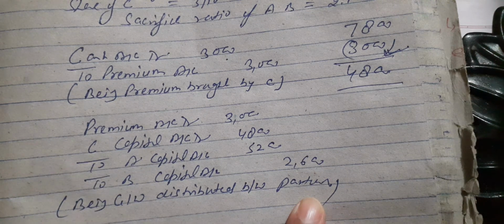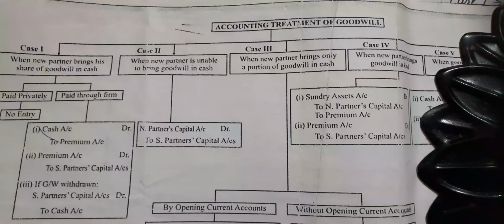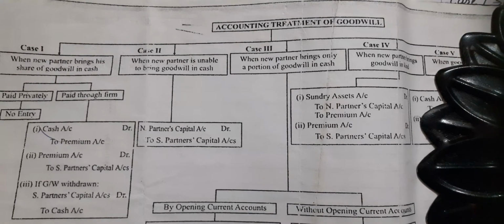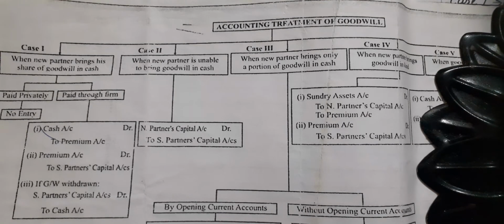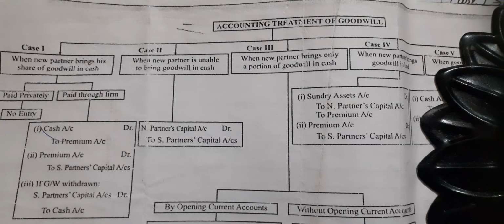Okay, I hope these numerical questions will be clear to you all. So children, today I completed 3 cases related to journal entries. First case is when a new partner brings his share of goodwill in cash. That time we will prepare the journal entries in two situations, when a new partner